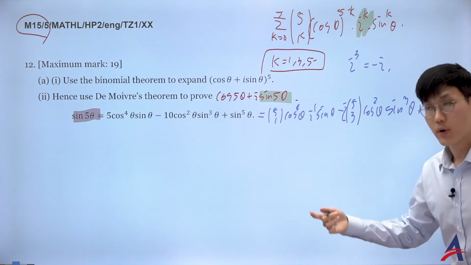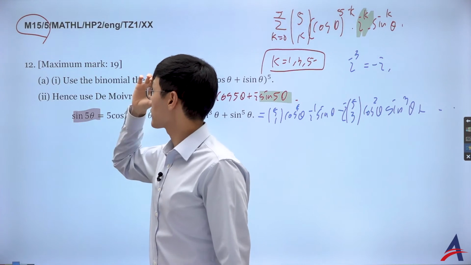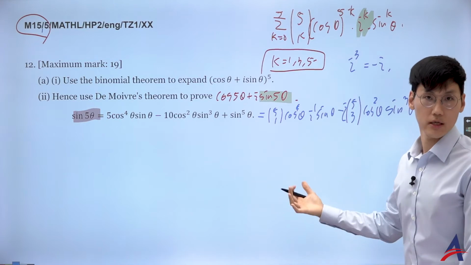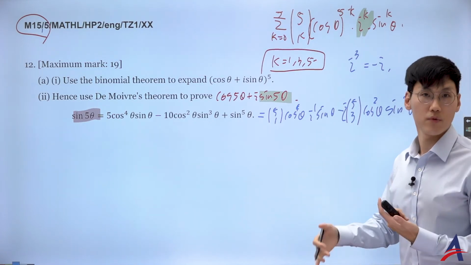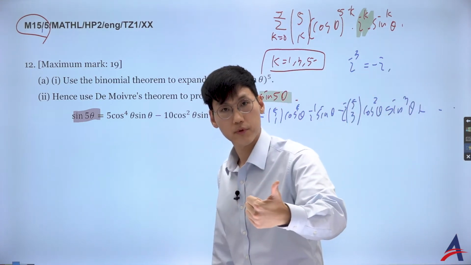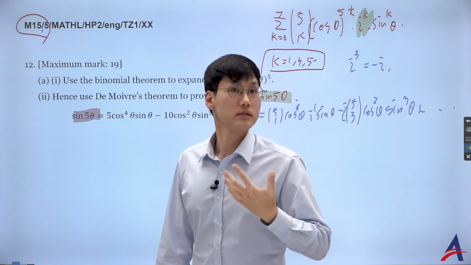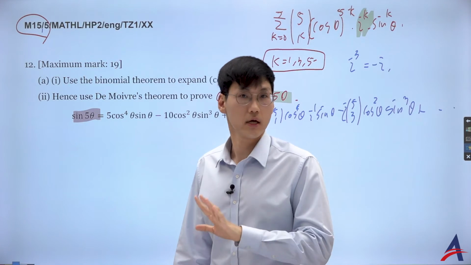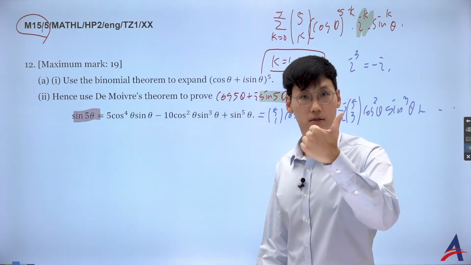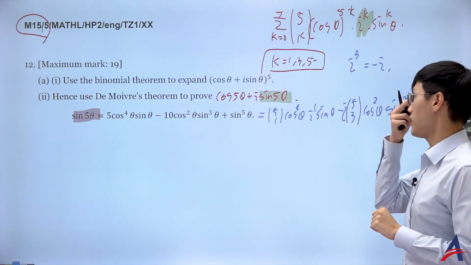The essence of this problem actually unfolds a bit deeper, but you definitely want to check this problem. In May 2015, what they were saying is, I can use the DMT and then the binomial expansion, and compare the real part and the imaginary part. So I want you to think about two things. From November 2014, they were talking about putting the power n of a tangent, right? Not the sine or cosine, but no problem. I can do the sine over cosine and try to use the DMT. That's number one. Number two, I'm going to compare the binomial expansion with the DMT, okay?